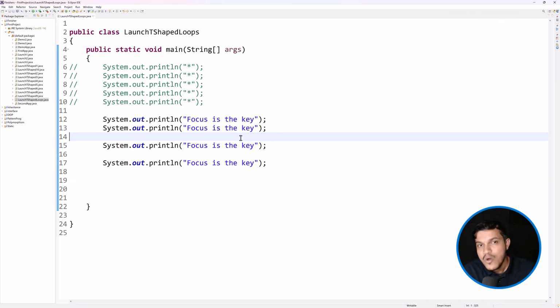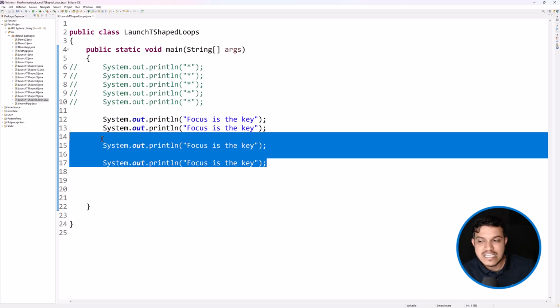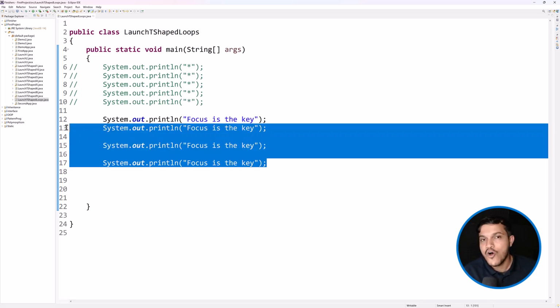Fine. Now, whenever you have a repeated task which you may have to do again and again, instead of rewriting that same code again and again, you can write it once and make your program automatically do it for you however many times you want. For instance, I want focus is the key to be printed 100 times.